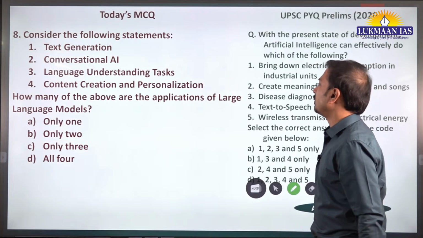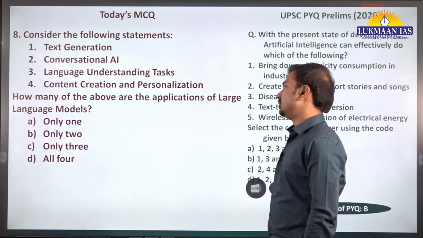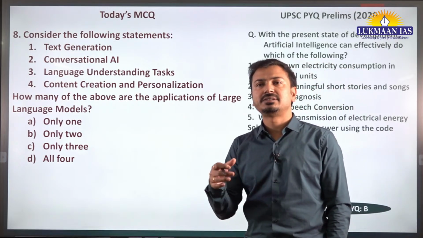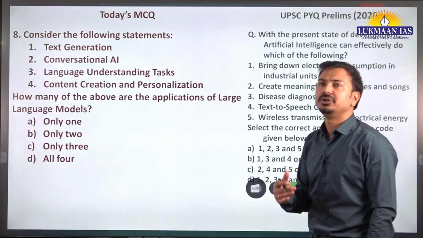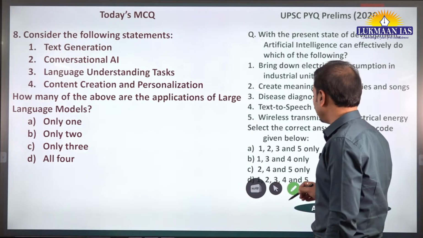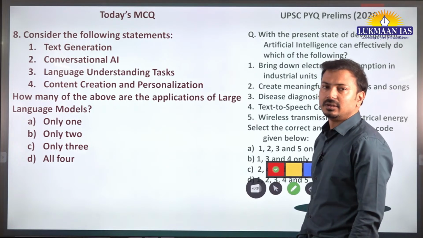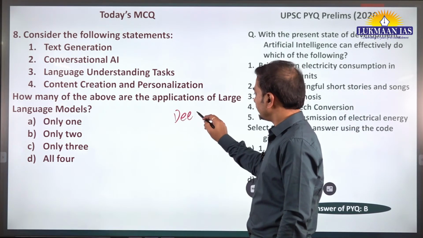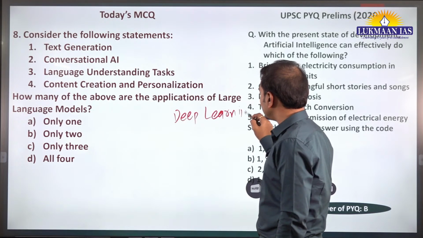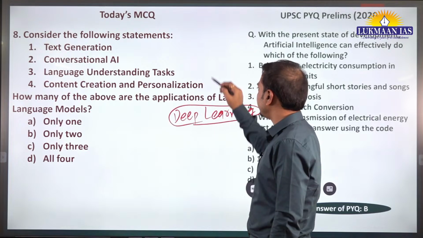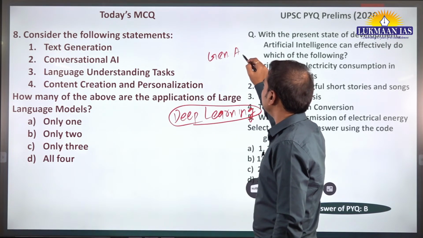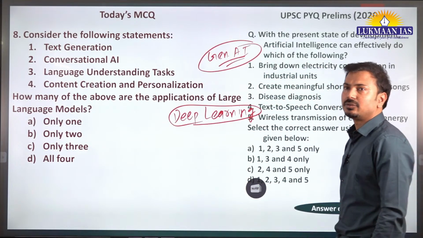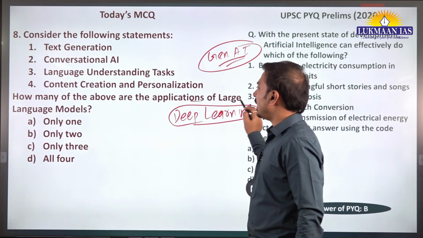There was a very good article about large language models, and you should know the basics of this, because AI, ChatGPT, Gemini and these terms related to AI are continuously in the news, and all of these work on the basis of large language models. At the base of these large language models is deep learning. Most students may have seen the generative AI or Gen AI ChatGPT interface, and maybe you have even tried it. It is very interesting and it is based on large language models.